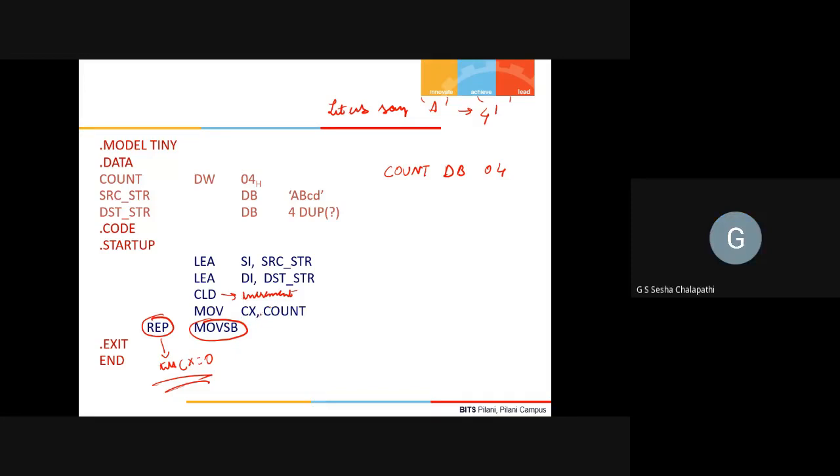Why? Because when you actually compile it, this will be compiled as MOV CX, comma, whatever is the address. Let us say this address is 0000 only. So it will be compiled as this. It will become a direct addressing mode. This is an example of a direct addressing mode.